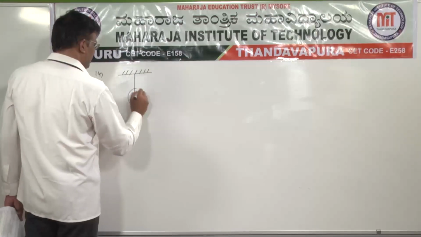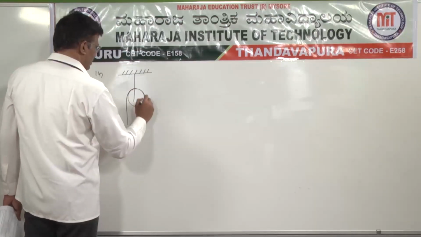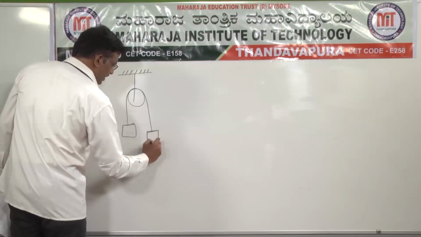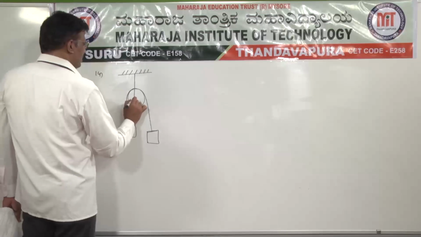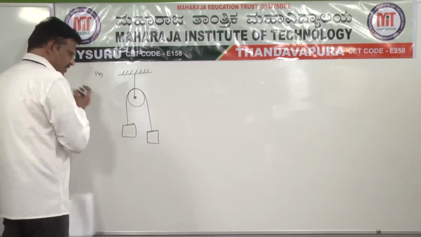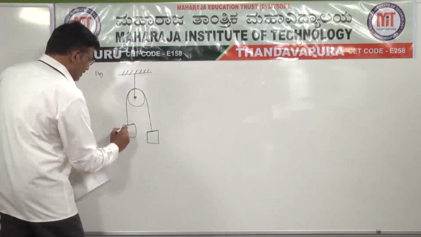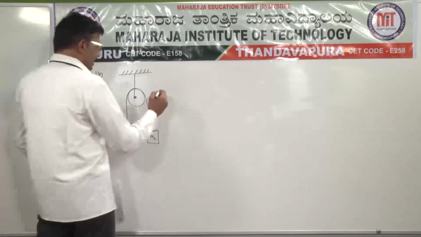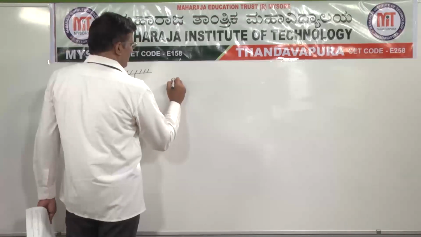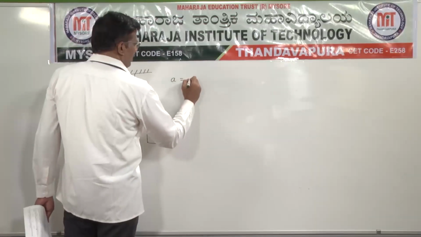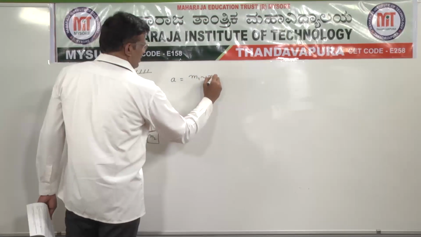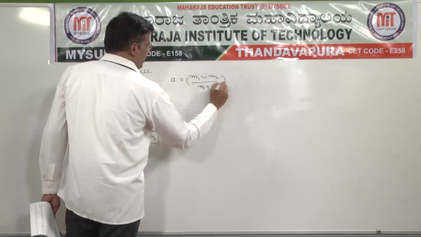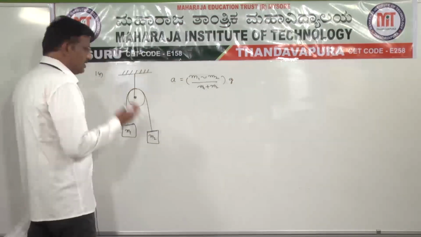On a frictionless pulley, two masses are suspended like this. This arrangement is called Atwood's machine. In case of Atwood's machine, acceleration is equal to (m1 minus m2) divided by (m1 plus m2) into g, where g is the acceleration due to gravity.